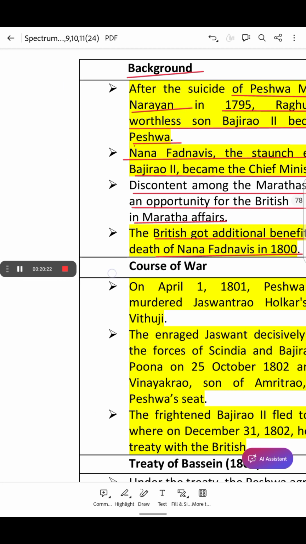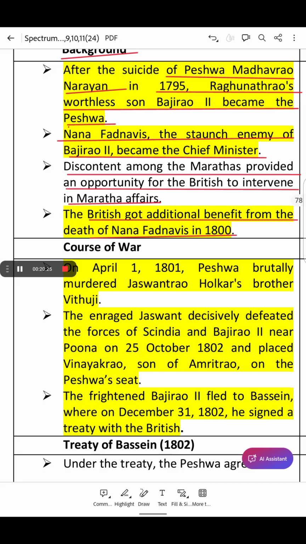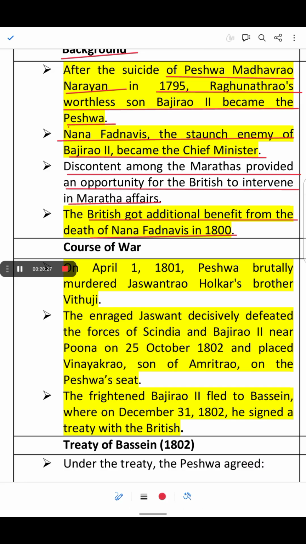Next is the course of war. On April 1st, 1801, the Peshwa brutally murdered Jaswant Rao Holkar's brother Vithuji. So what happened is that Peshwa Baji Rao II ordered the murder of Jaswant Rao Holkar's brother Vithuji, and this angered Jaswant Rao Holkar. So he wanted to take revenge and decided to fight the Maratha forces allied with Baji Rao II.